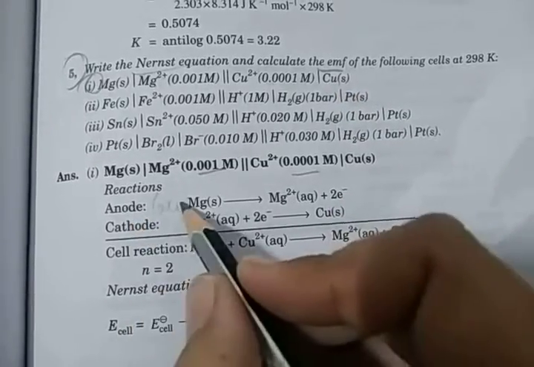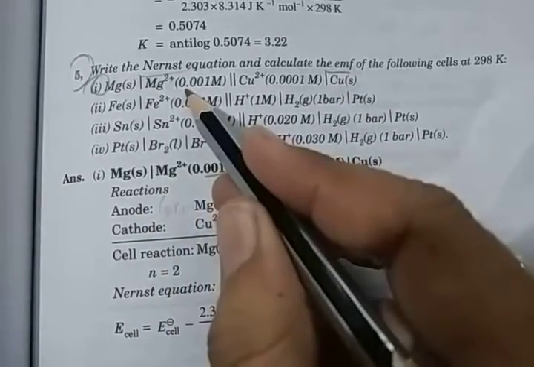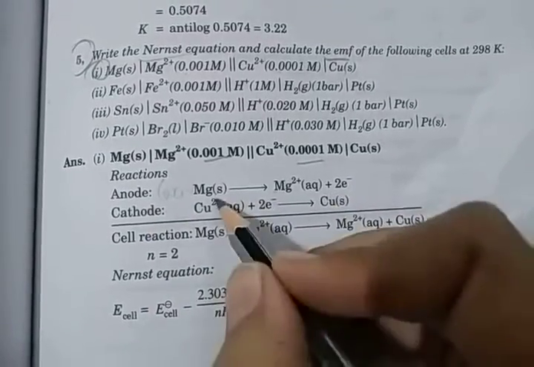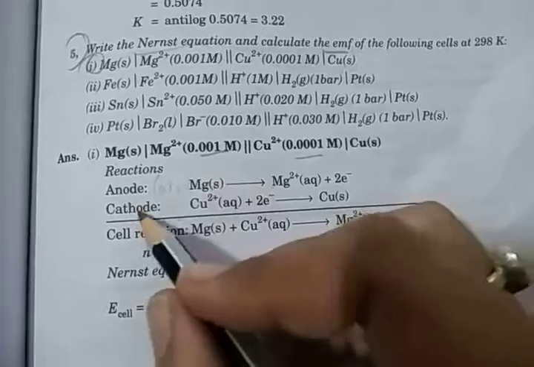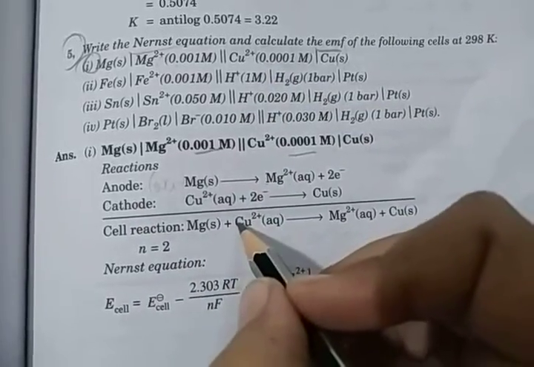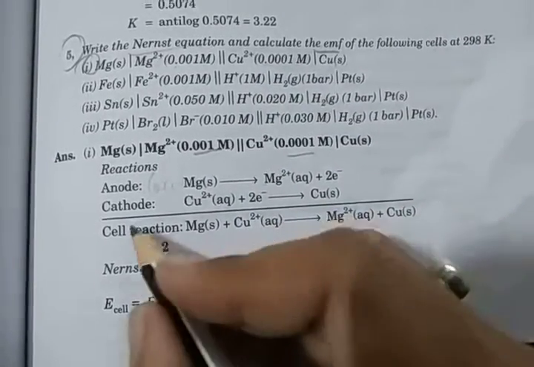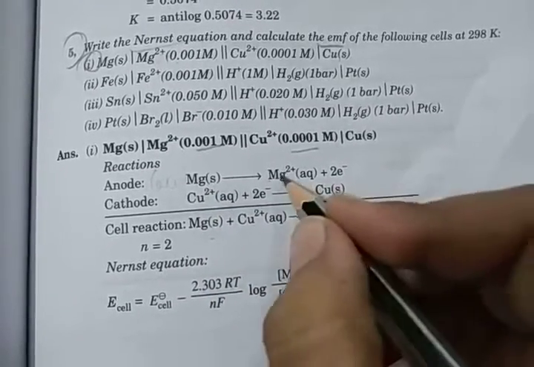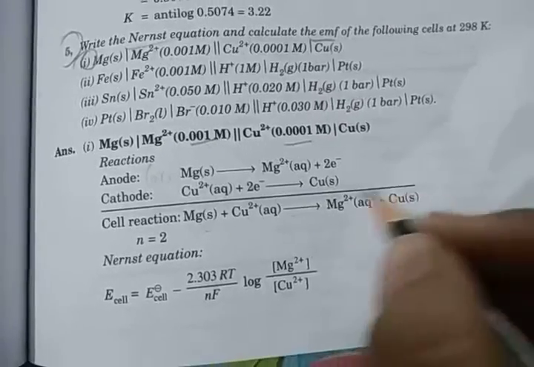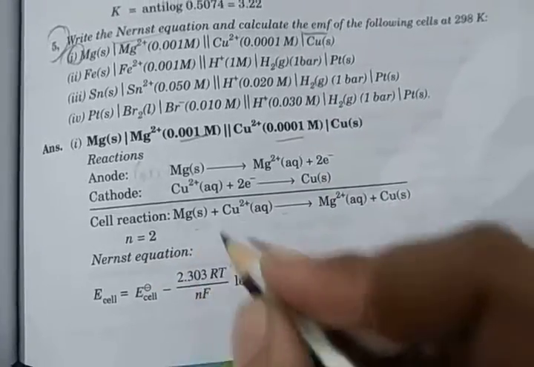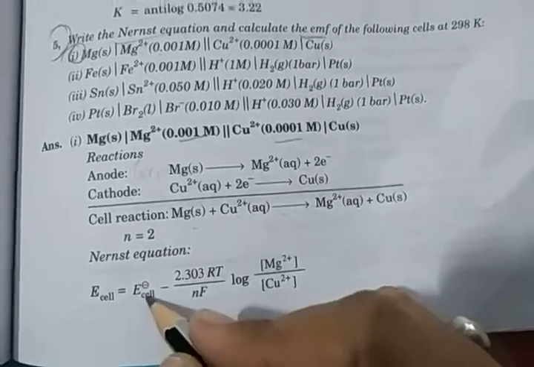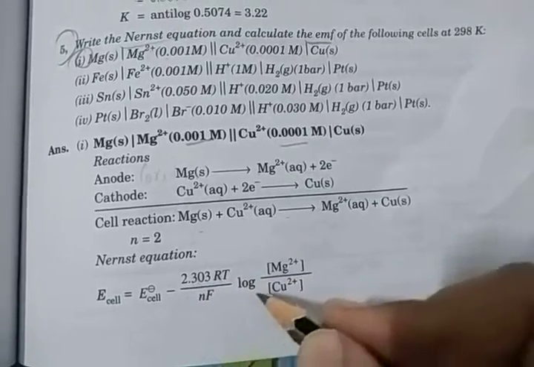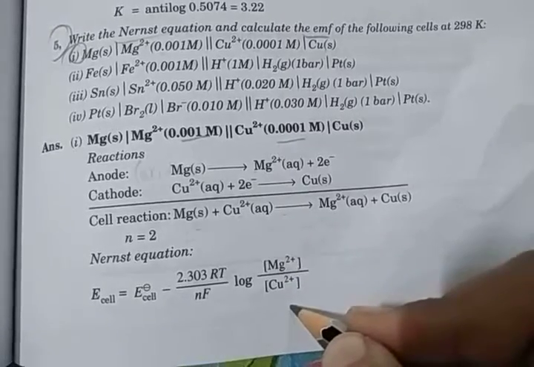So the reaction is magnesium converted into magnesium plus 2. We have to write at anode, loss of 2 electron and Mg converts into Mg2 plus. Then at cathode, copper plus 2 gains electrons and converts into copper. So the complete cell reaction: Mg solid plus copper plus 2 converts into Mg2 plus and then copper. Here the number of electrons is 2. So the Nernst equation is E cell is equal to E0 cell minus 2.303 RT upon nF log of Mg2 plus upon copper plus 2.